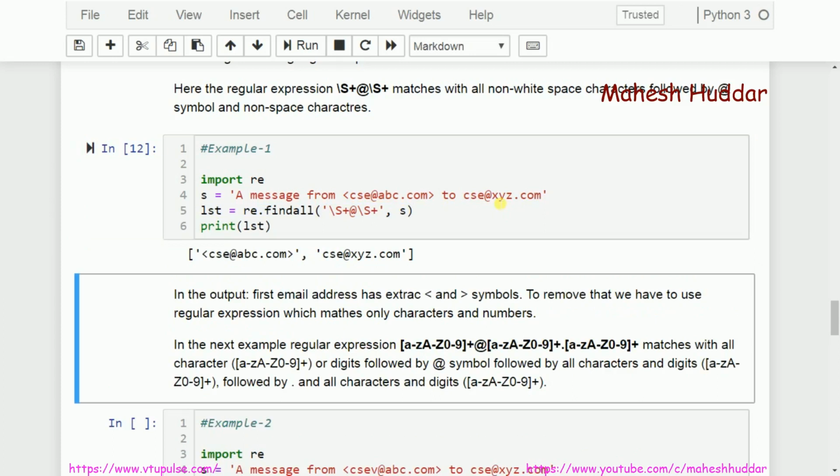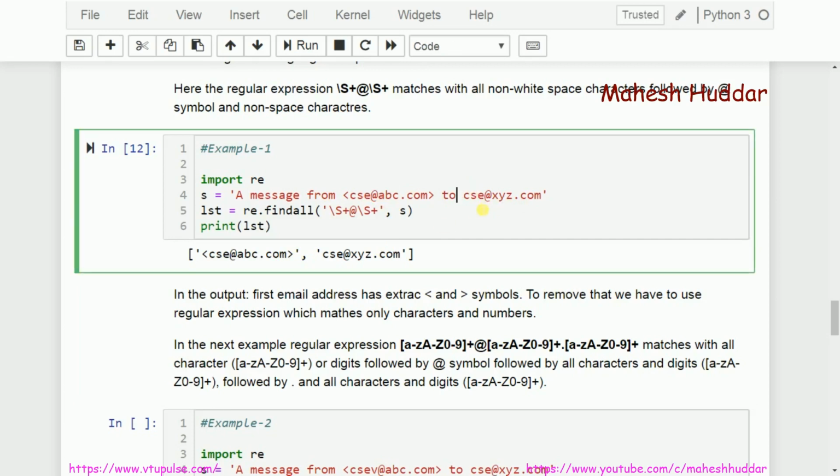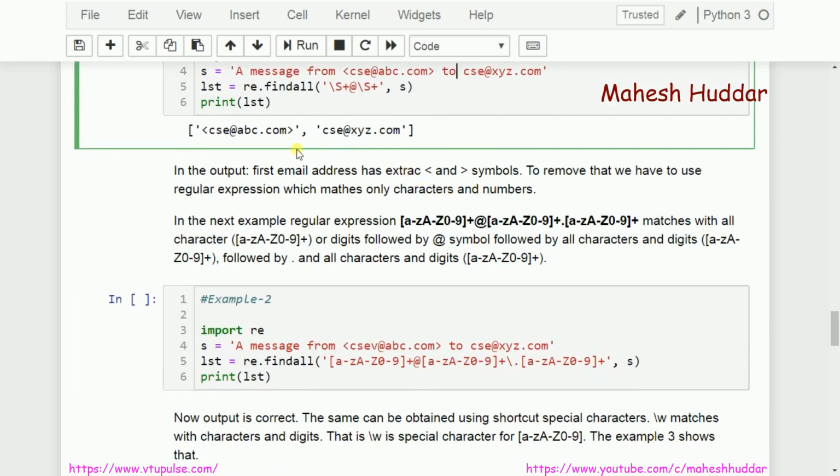So if I execute it, I will be getting the output something like this. The first one is here, the second one is over here. Now, if you look at the email output here, I am not interested in this line. This is not actually the email. This is the perfect email, and this is not the perfect email.